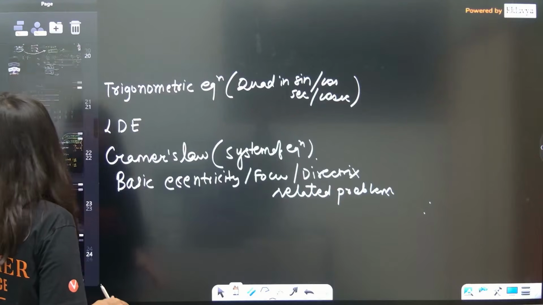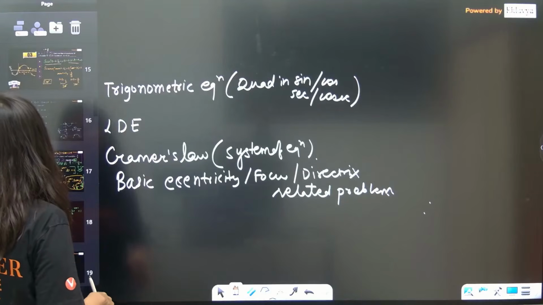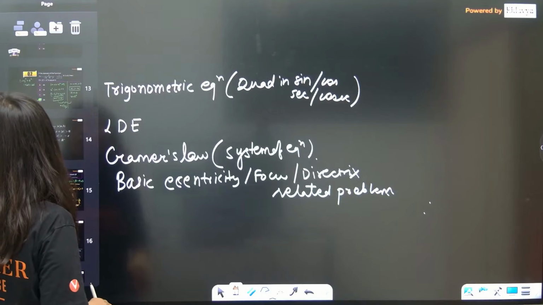Then we have King's property. Yes, we have limits questions, expansion is there.